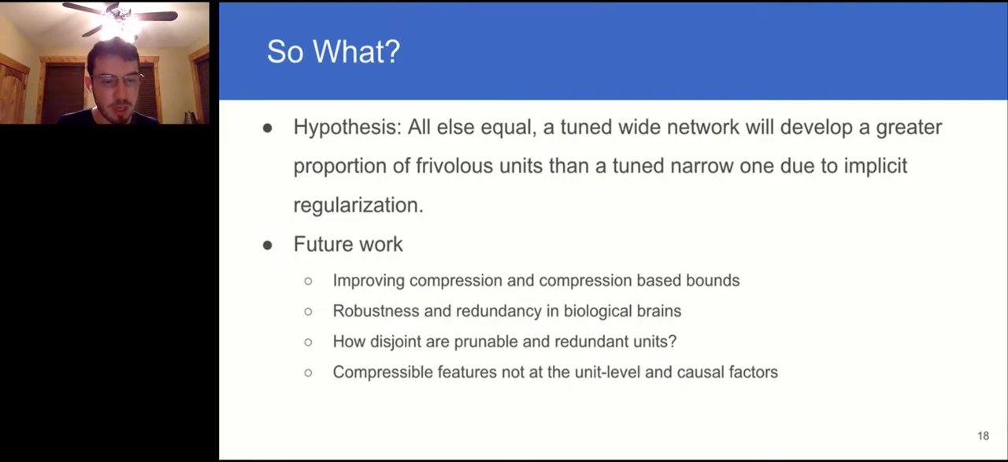And we're excited about work in the future on joint analysis of the two, analysis of non-unit level compressibilities, or causal factors work, which works to connect existing knowledge that we have about implicit regularization to unit level phenomena in particular.